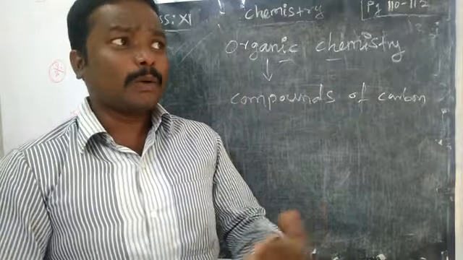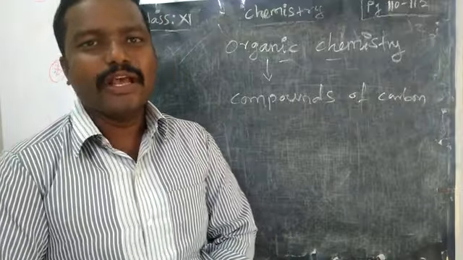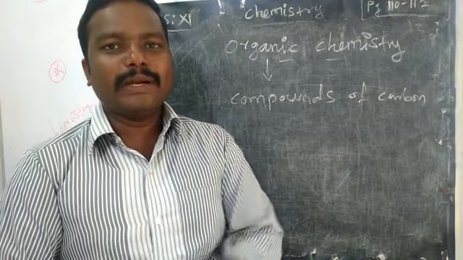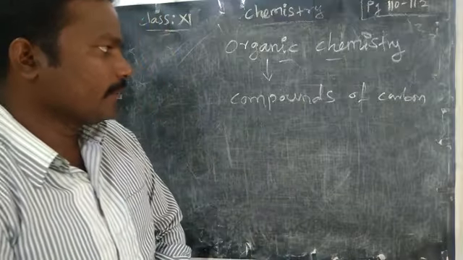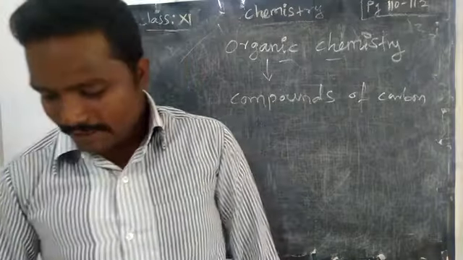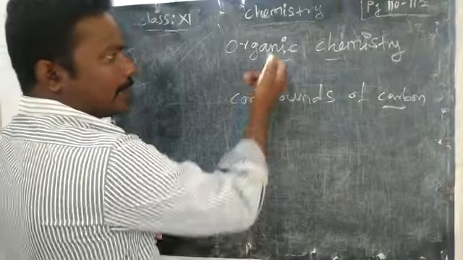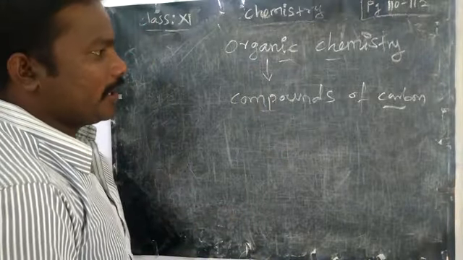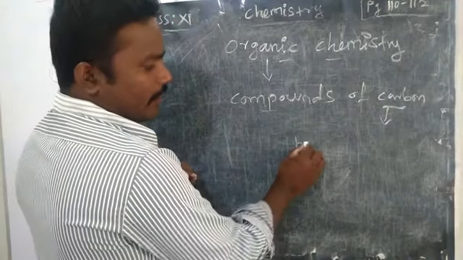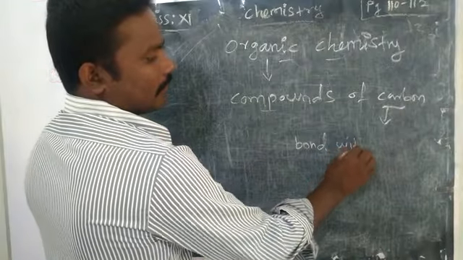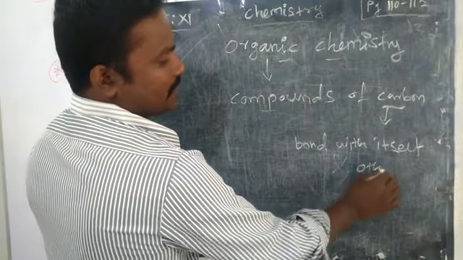Okay. Sir, why, compared to all other elements? Only carbon has this unique character, some particular character. What character? Catenation. Okay. But before that we must know why we are saying organic chemistry. See, our carbon compounds only we are studying as organic chemistry. Carbon has the tendency to form bonds with itself as well as with other atoms.